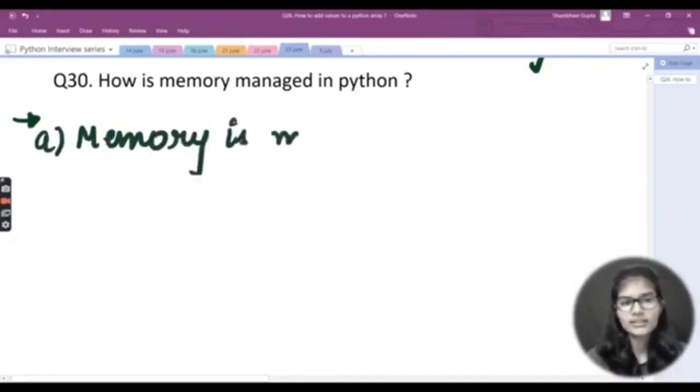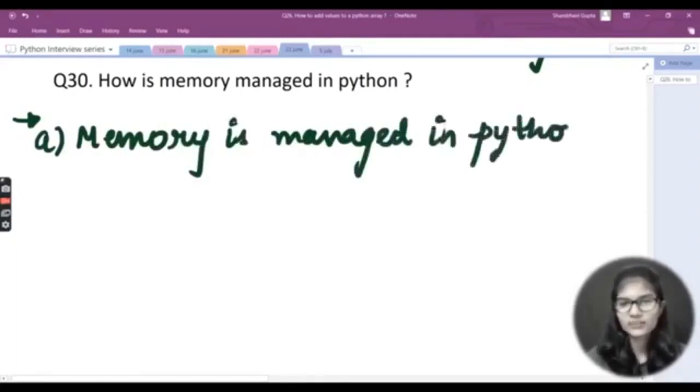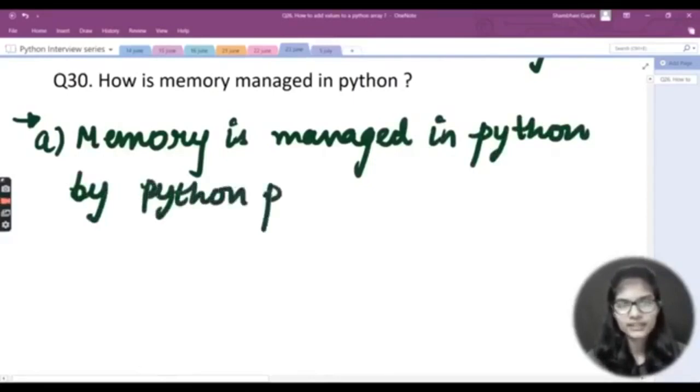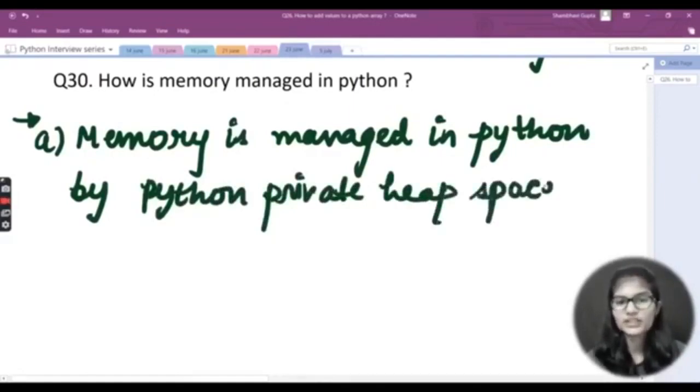So memory is managed in Python by Python private heap space. So this is the way memory is managed in Python.